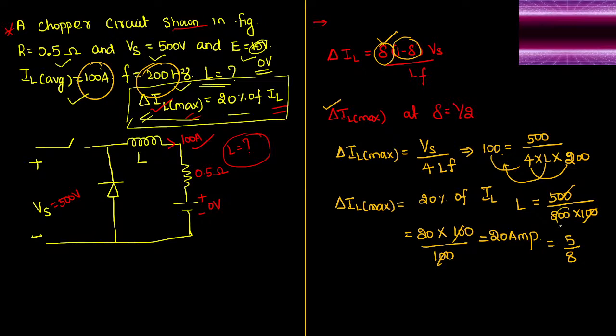This 100 can be written as 10 power 2. If I pass it to the numerator, it will become 10 power minus 2. Now slowly cancel it. It will become 50 because directly we can't cancel. Then how will you cancel it?